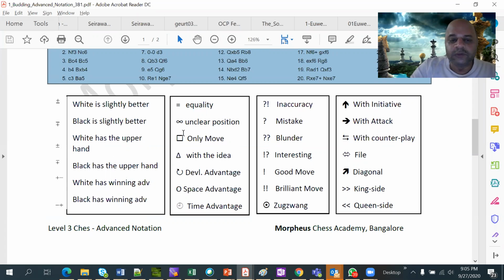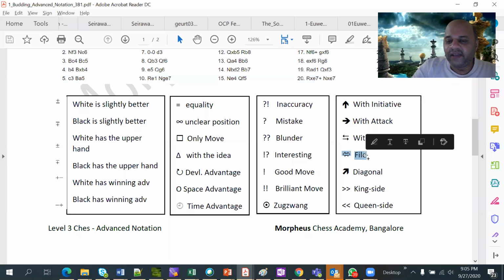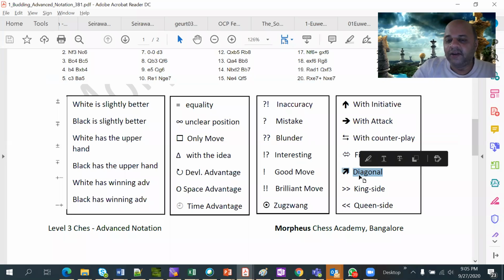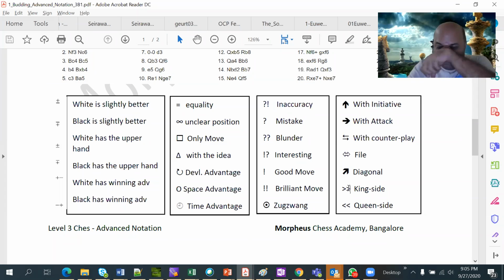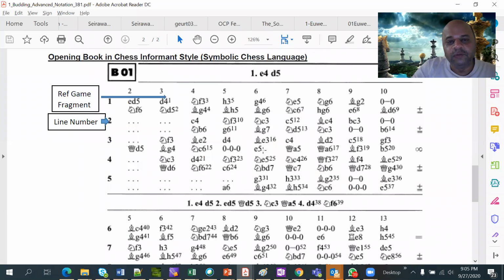Then additional things like whether it is the only move, what is the idea behind the move, what type of advantage and who has it. And some things about whether it is an attack, initiative, counterplay, or whether there is an open file or a diagonal that is important. A lot of descriptive things which we learned, and now we will see how it is actually used in practice.